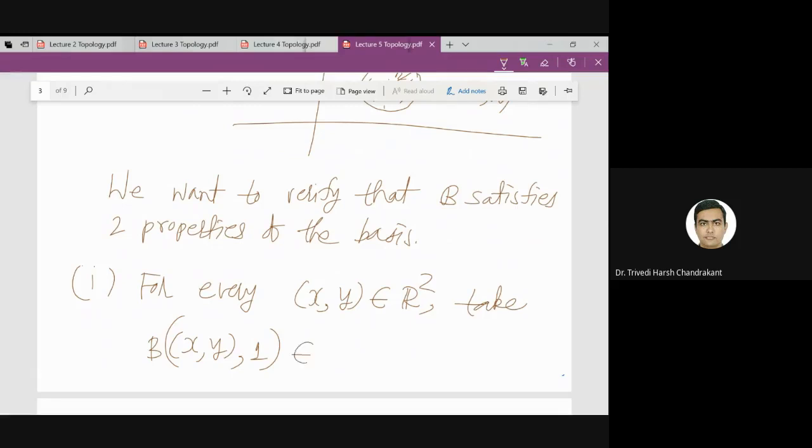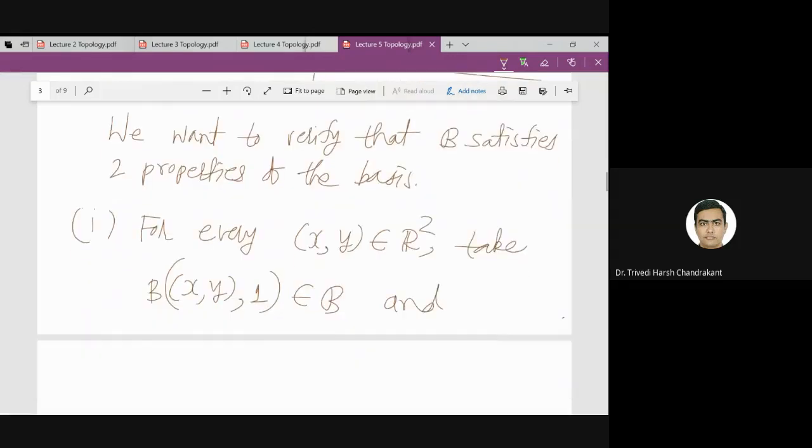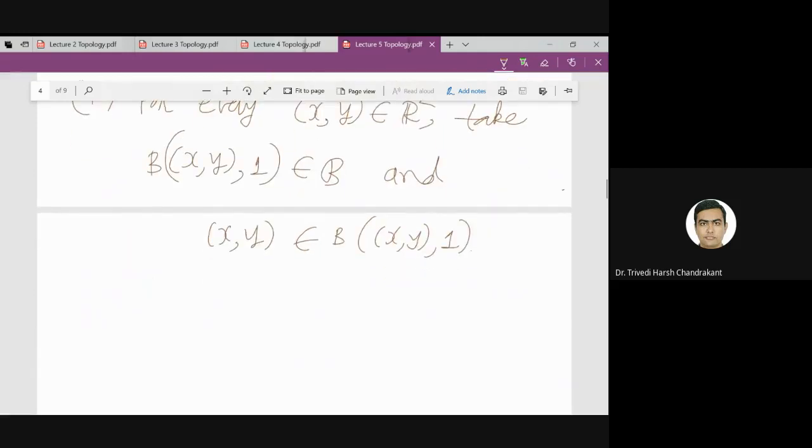So this is clearly an element of the family B, and XY belongs to this ball. I said I will explain geometrically.